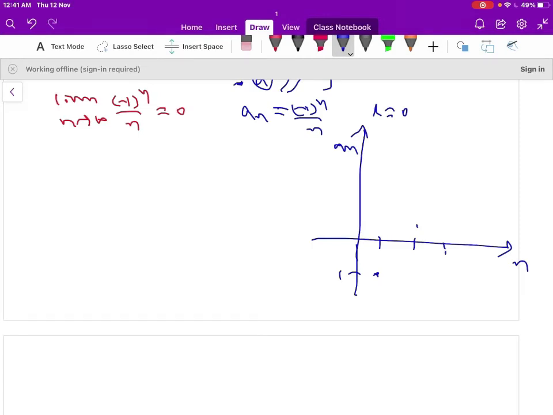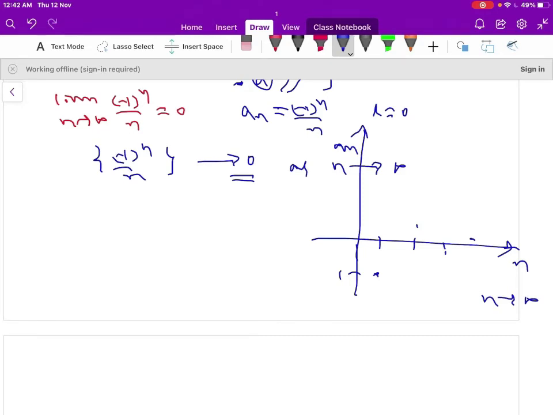When n is 4, it is positive here, 0.25. When n increases, when n is large, aₙ approaches 0. Therefore, the sequence minus 1 to the power of n by n approaches 0 as n is large. So the sequence is a convergent sequence, it converges to 0. So by the graphical way we can show it like this.